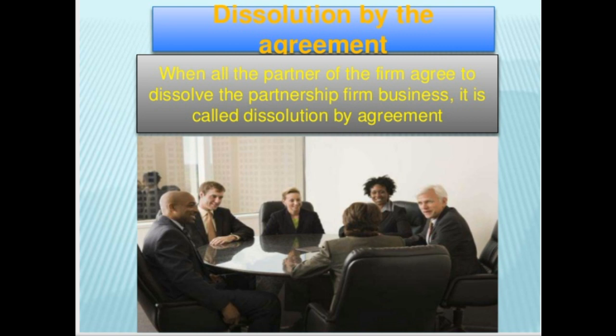It is by mutual consent that they want the firm to be dissolved. So this is the first case for the dissolution of the firm with the consent of all the partners. It's a free consent which is provided by the partners to dissolve the firm.